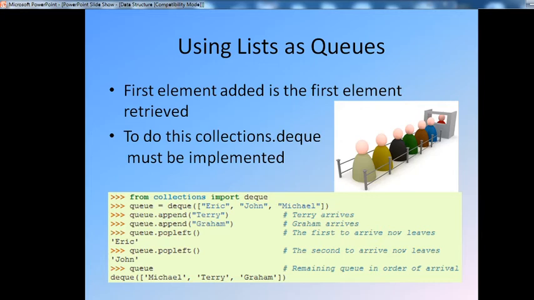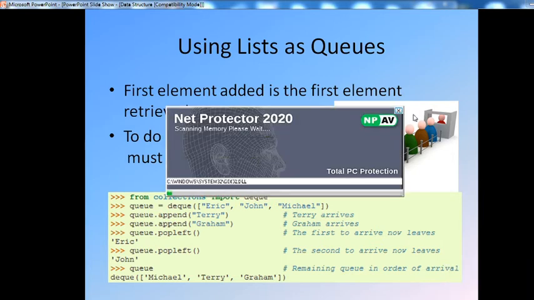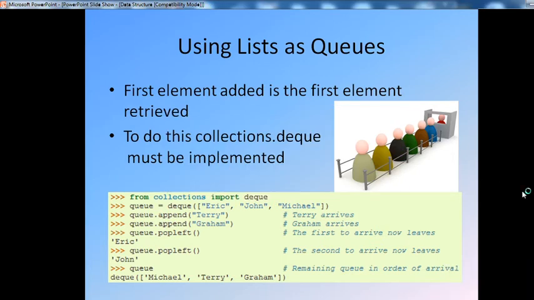That is, the first element added is the first element retrieved. The element you added first can be retrieved first from that particular queue. To do this collection, the deque must be implemented. That means if you want to delete any element, use the deque. See the example below.